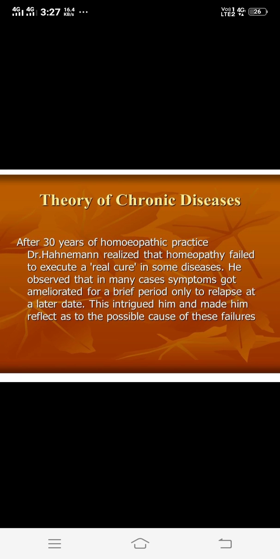So these are the different maintaining causes that lead a patient to that type of chronic disease, and that we call a false chronic disease.